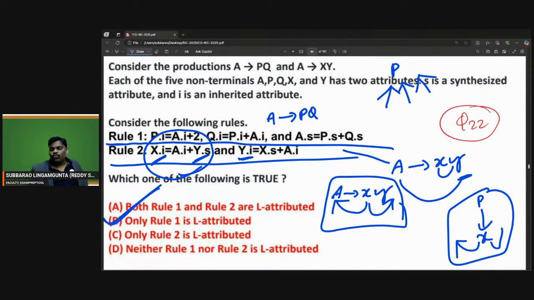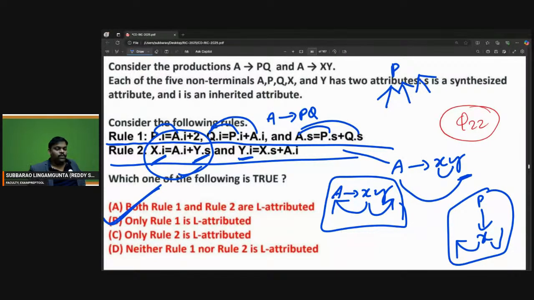In the case of rule 1, the parent is taking from the children, or children are taking either from the parent or from the left sibling, not the right sibling. In rule 1, no one is taking from the right sibling. Check properly. I may be wrong also. Parent taking from children, okay. Q is taking from the left sibling or parent. Next one, P is taking from parent, no problem. So rule 1 follows L attributed.